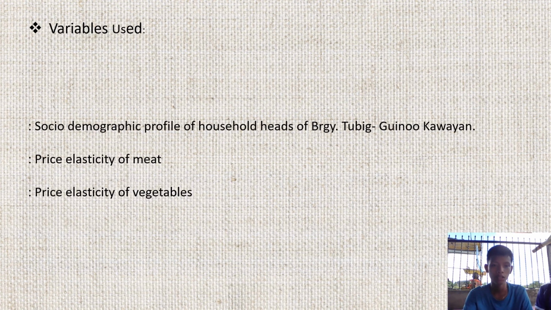Variables used. The variables used on the socio-demographic profile of household heads of Barangay Tubig, Ginoo, Kawayan are independent variables, while the price elasticity of meat is a dependent variable, and the price elasticity of vegetables is also a dependent variable.